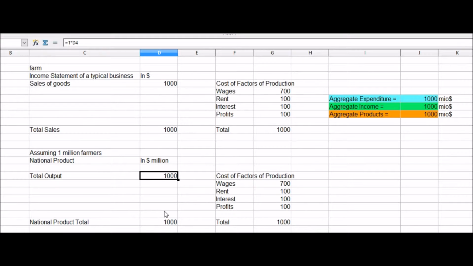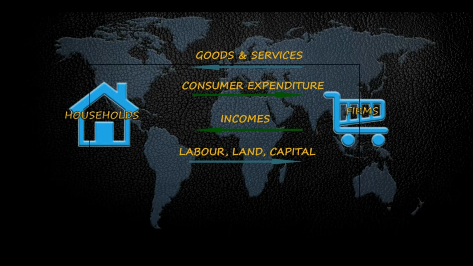Since in our hypothetical economy we haven't introduced savings as yet, all the money earned by households will be spent in the consumption of fruits and vegetables. Therefore, in this two-entity closed economy, incomes received by households is spent entirely on goods and services, and hence aggregate income equals aggregate expenditure, and the value of goods and services produced by firms is equal to the value of goods and services consumed by households.